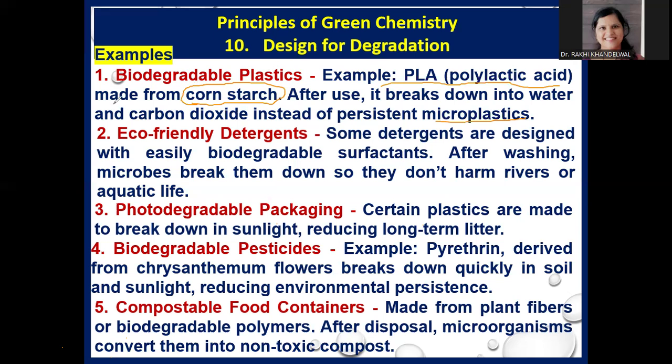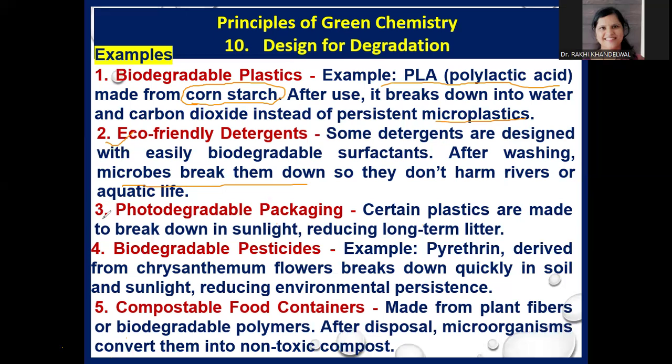green chemistry. Now, the second example is eco-friendly detergents. Some detergents are designed with easily biodegradable surfactants. After washing, the microbes break them down easily and they don't harm rivers and aquatic life. So instead of traditional detergents, we can use eco-friendly detergents.